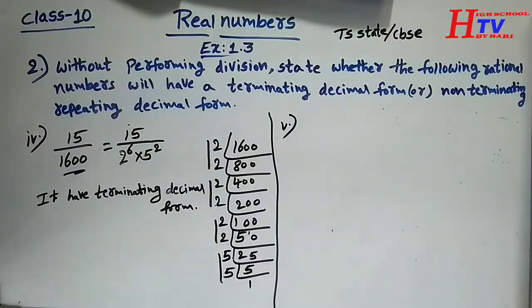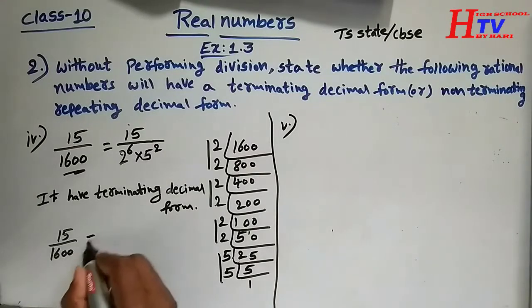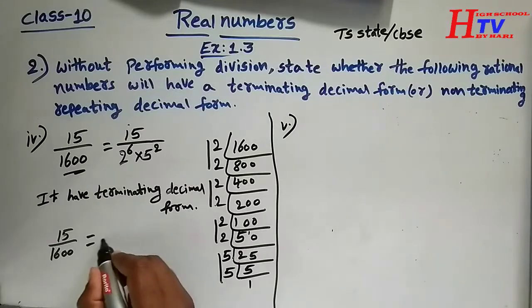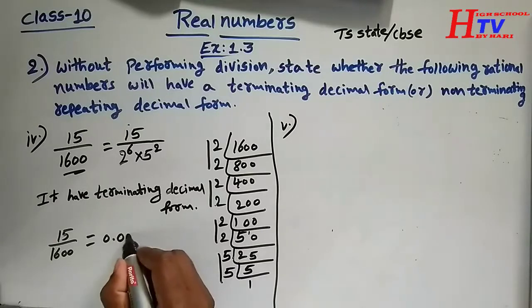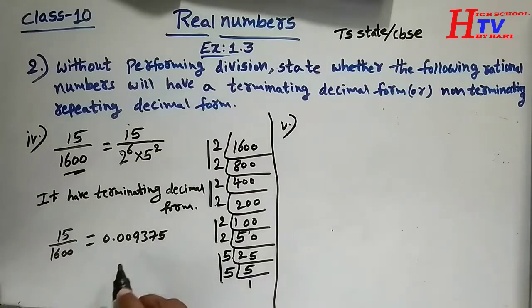Now the fifth question. Its value is 1600. 15 by 1600 is equal to 0.009375. Terminated.